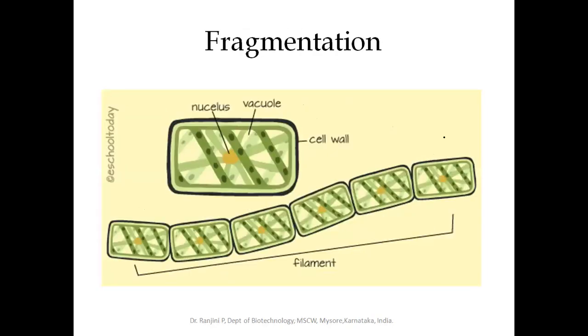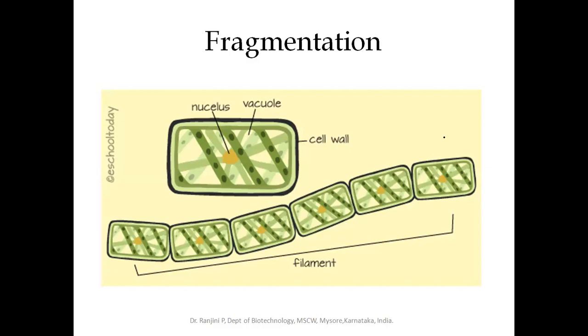Next is fragmentation. Apart from single-celled microorganisms, we also have filamentous microorganisms where the cells are placed one after the other. Here, each cell gets separated from the mature filament, and each cell will form the next fragment and a next filament, and that will grow and develop into a mature organism. This is also one method of cell division by the microorganism.